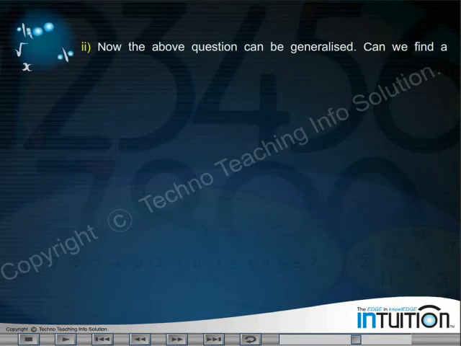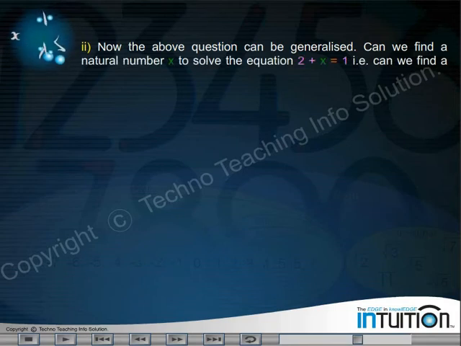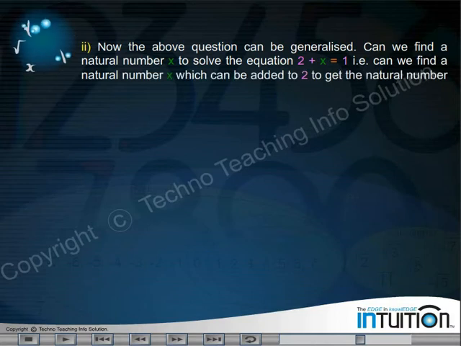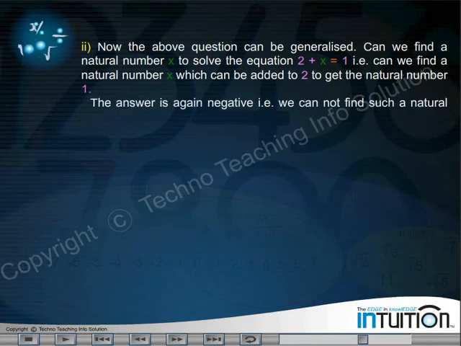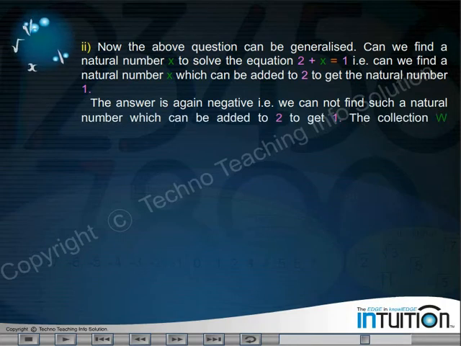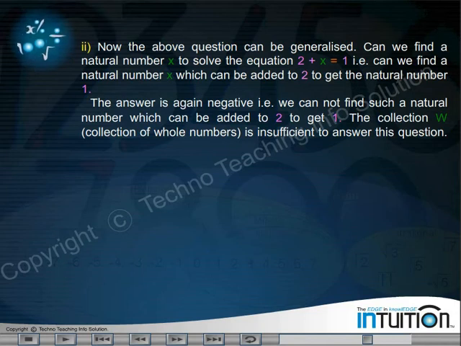2. Now the above question can be generalized. Can we find a natural number x to solve the equation 2 plus x is equal to 1? That is, can we find a natural number x which can be added to 2 to get the natural number 1? The answer is again negative. That is, we cannot find such a natural number which can be added to 2 to get 1. The collection W, the collection of whole numbers, is insufficient to answer this question.